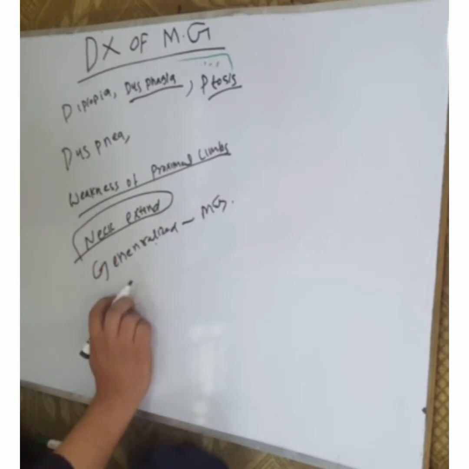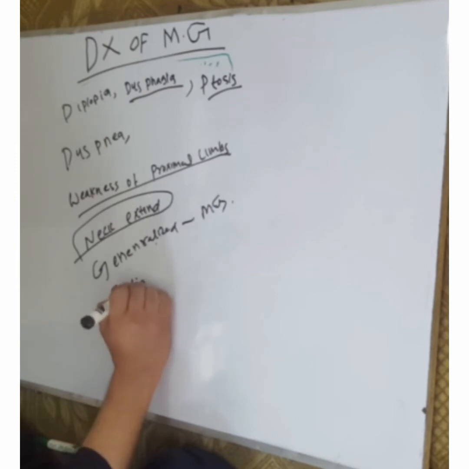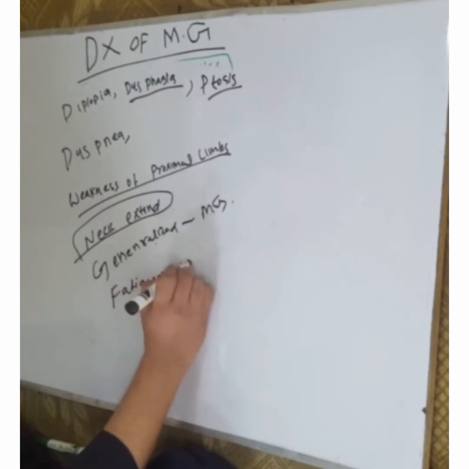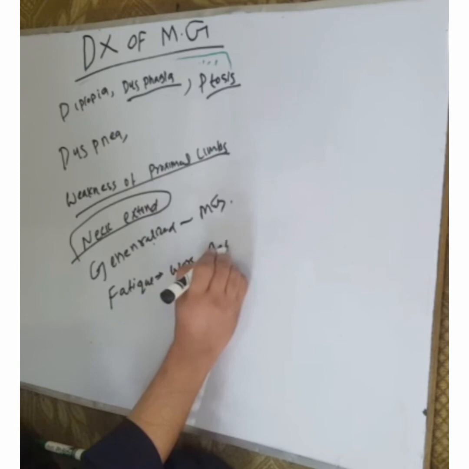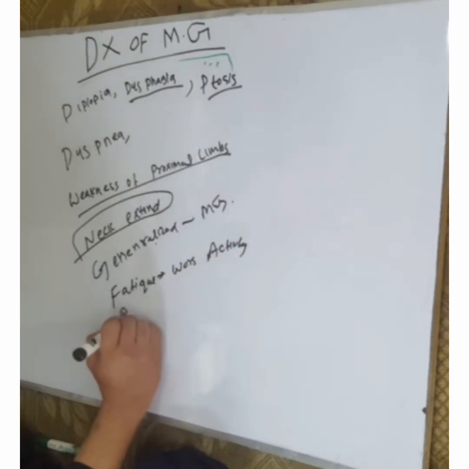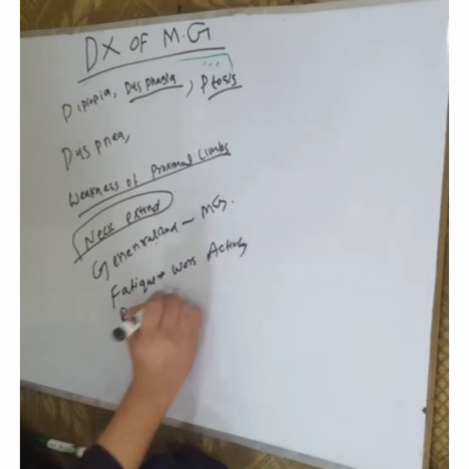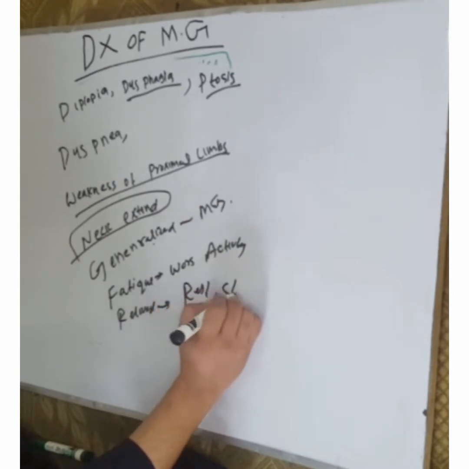The symptom of fatigue: worse with activity. The fatigue in cases of Myasthenia gravis becomes worse with activity, and is relieved with rest and sleep.